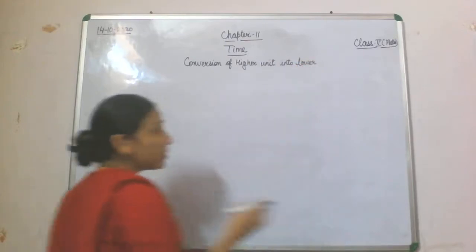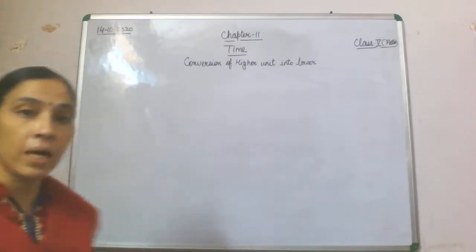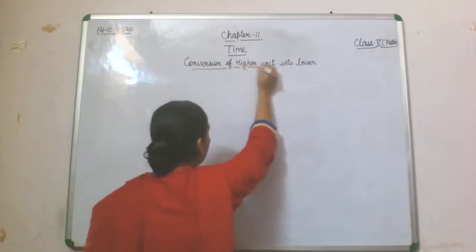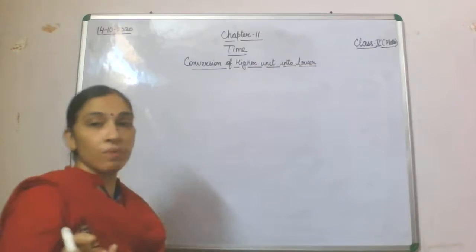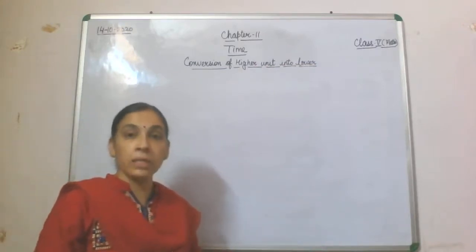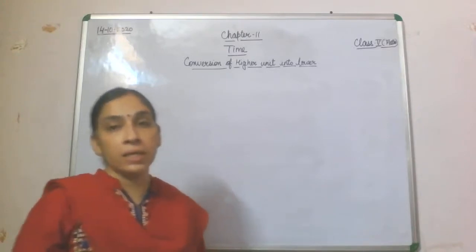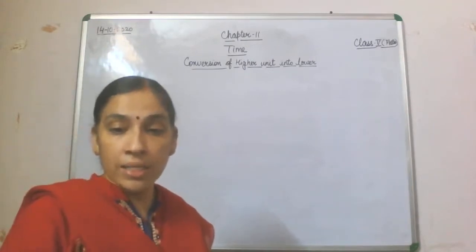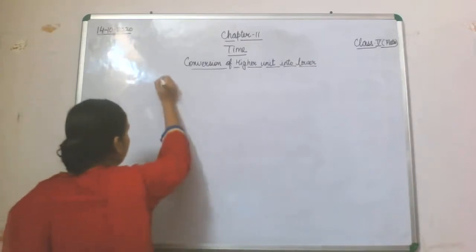So we'll do the example and then you will be able to understand what we mean by higher to lower. And obviously if you have to convert anything which is given in minutes into hours, it means you are going from lower to higher. But if it is given in hours and you are converting into minutes, then it is conversion from higher unit into lower unit. Let's take one example. Example 1 which is given in your book.